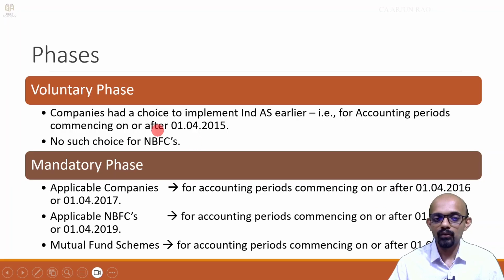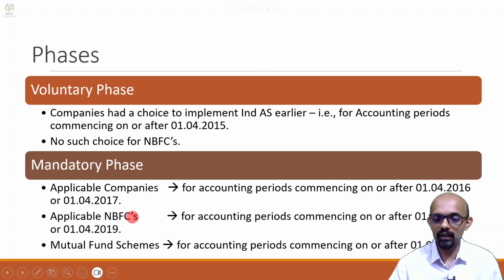So, the voluntary phase for companies other than NBFCs: if they wanted, they could follow from 1/4/2015, that is, accounting periods commencing on or after 1/4/2015. Mandatory phase for companies based on their size, for some it was 1/4/16, others it was 1/4/17.